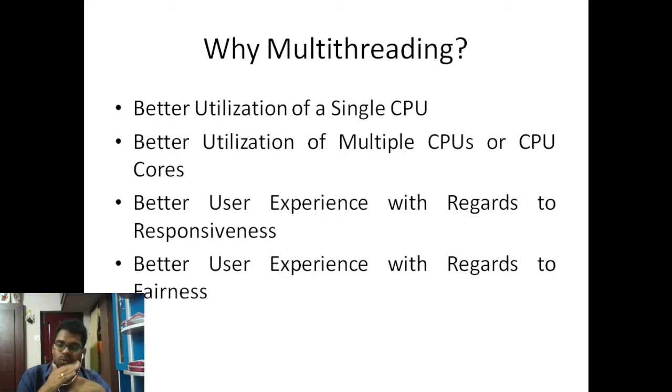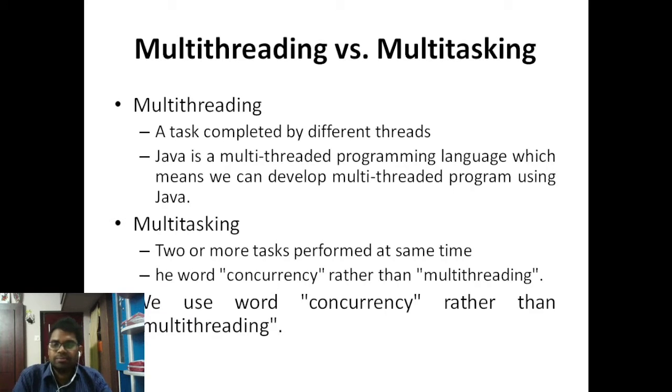If it works ambiguously or in an inefficient way, there will be no fairness. So multi-threading provides more fairness, and the user experience will get better.